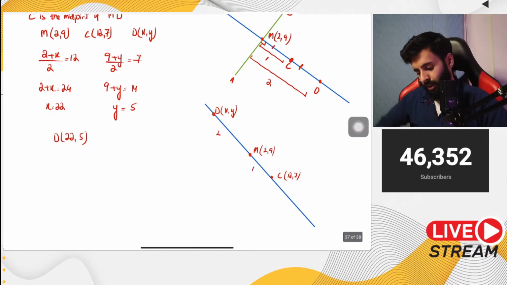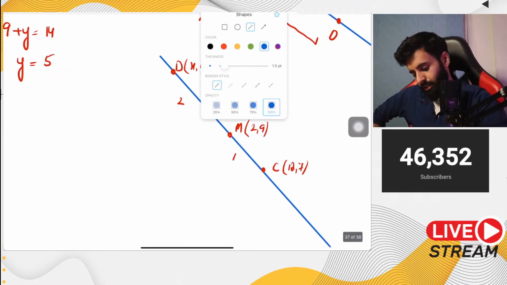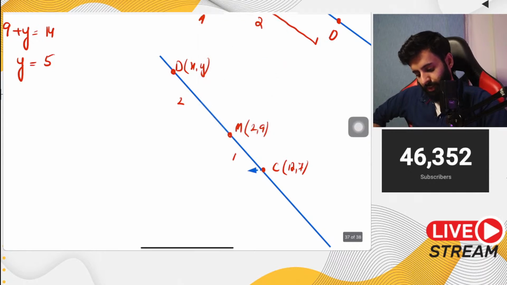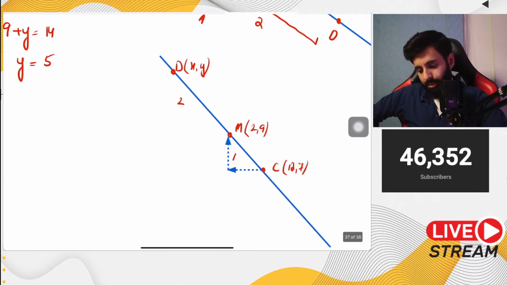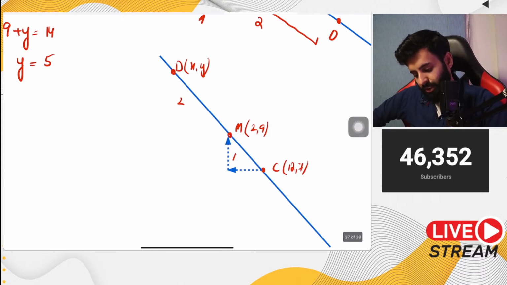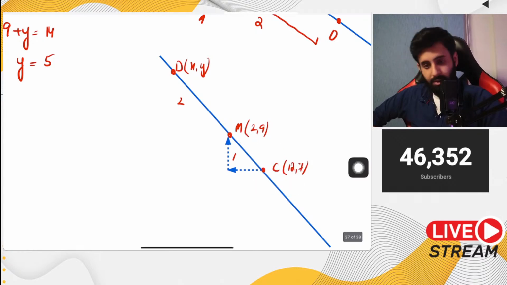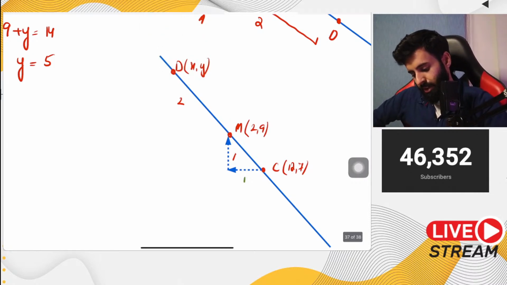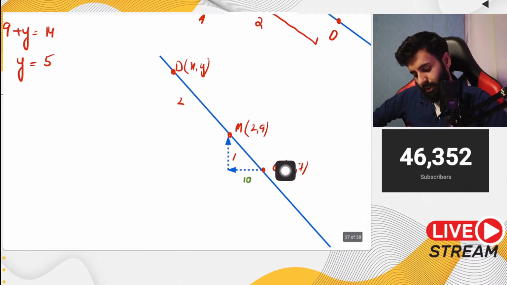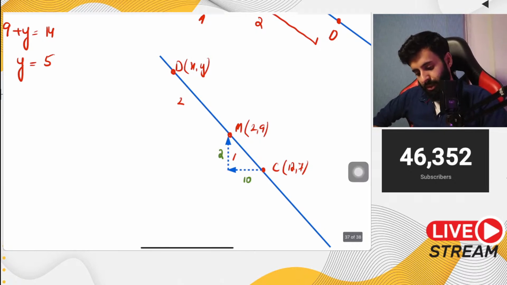Okay. अब how exactly are we going to use the concept of vectors over here? Let's try and understand that. Now let's say I want to travel from C to M. So I will move a certain units towards the left and I will move a certain units up. Okay. So that means if you see that we're going from 12 to 2, that means we're moving 10 units towards the left. Okay. And let me do this with a different color. Yeah, we're moving 10 units towards the left and we're going from 7 to 9, so that means we're moving 2 units up.